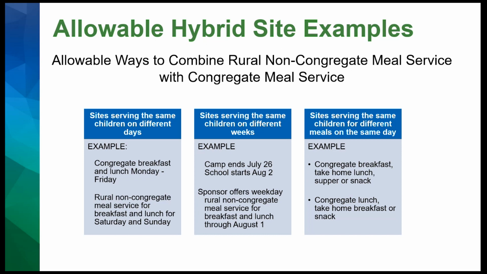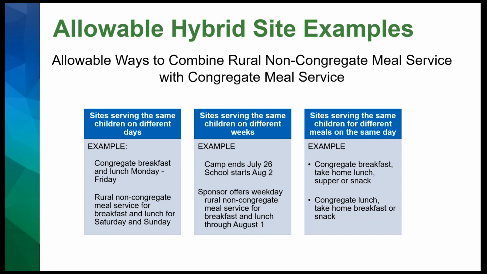In the first example, this is going to be a site that is serving the same population of students, but on different days. So breakfast and lunch is served congregately. Separately though, you have your separate breakfast service and separate lunch service on Monday through Friday. Then on Saturday and Sunday, meals are provided as non-congregate meals. So there's no overlapping of meals between those two services. You have Monday through Friday together and then Saturday and Sunday.